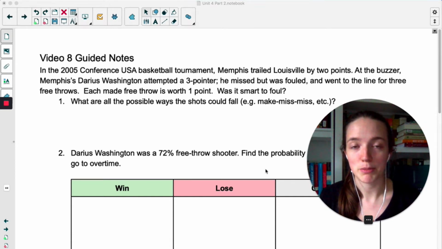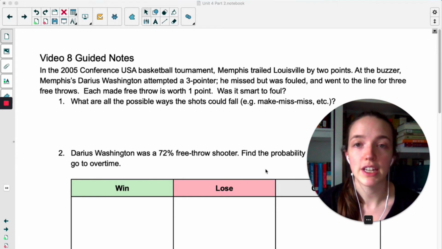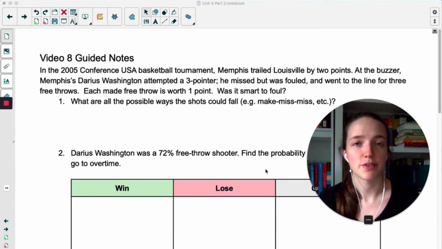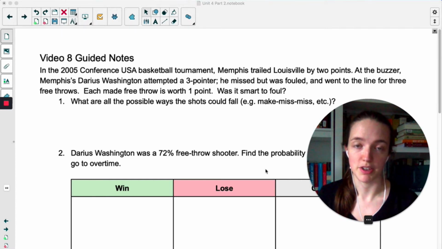And in basketball, sometimes when you're fouled, you get to make free throws. So he went to the line, he gets 3 free throws. Each free throw that he makes is worth 1 point. So the question is, was it smart of Louisville to foul? Basically, did they have a better chance of winning if he attempted the three-pointer or if he attempted 3 free throws? Like, which is the better option for them?